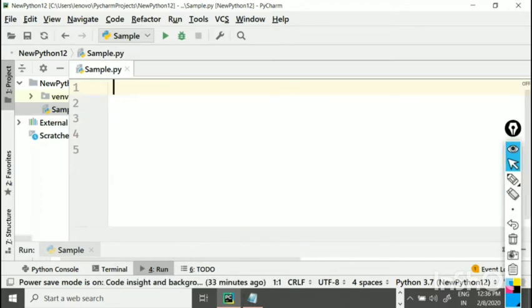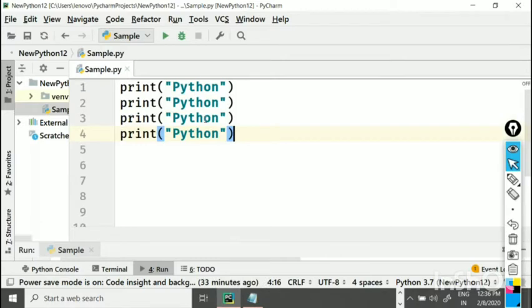What are loops? If you want to execute a particular statement a specific number of times, then we use loops. As a simple example, I want to print the word Python 10 times on the screen. One solution is I can just give this print Python statement 10 times, and as a result, when you run the program, it will print Python 10 times on the screen. That's one way. Or else I can go with a loop.